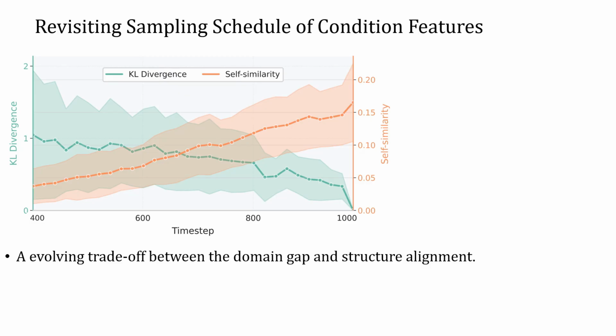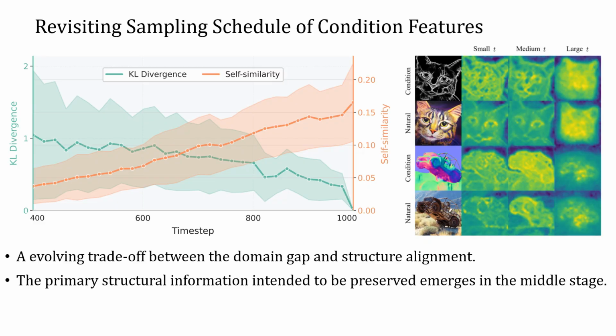As shown by the orange curve, structural preservation deteriorates with increasing diffusion time steps. We further conduct principal component analysis on the features, which shows that the primary structural information intended to be preserved emerges in the middle stage, while modality-specific details become more prominent in the late stage. These observations highlight the limitations of previous methods. As the sampling schedule progresses, the early features convey only core structural cues, whereas late features introduce out-of-distribution details in the output image, leading to structure misalignment and condition leakage.